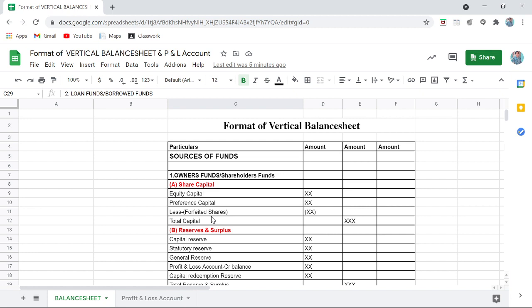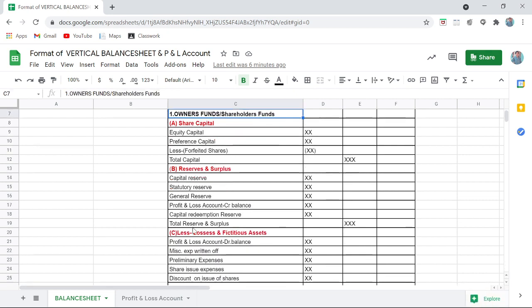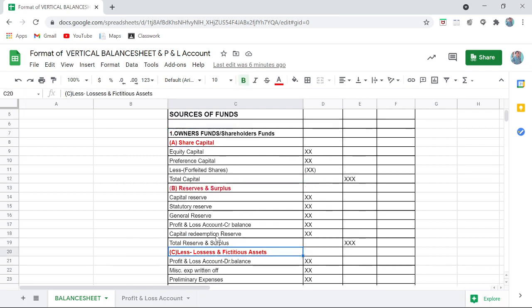The money which is raised from owners itself, now owners are shareholders also, right? That's why it's also called shareholders fund. The money which is raised from owners is called owners fund, and the amount which is borrowed purely from outsiders is called borrowed fund. So let us discuss the further classification. Owners fund is classified into three categories, which I have colored in red. You can see A, B, C. First is share capital, then reserves and surplus, minus losses and fictitious assets.